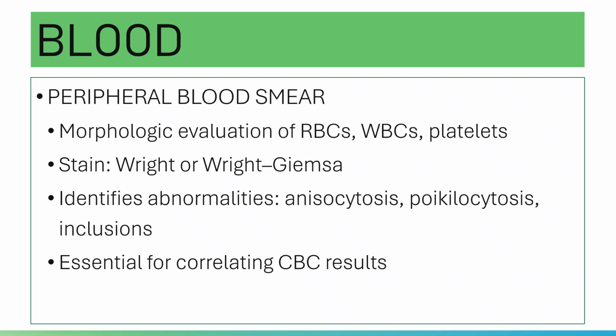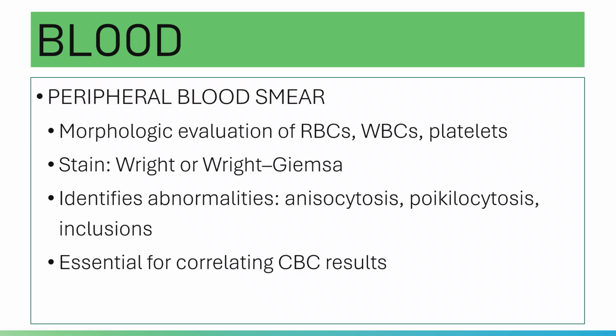You need to prepare a wedge type smear, with a feathered edge. After that, you air dry the smear, then stain with Wright's or Giemsa stain, and examine under the microscope using the oil immersion objective.